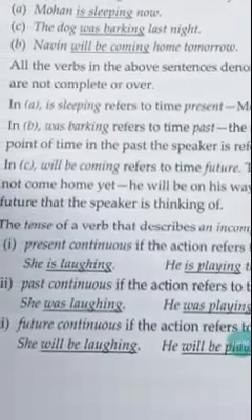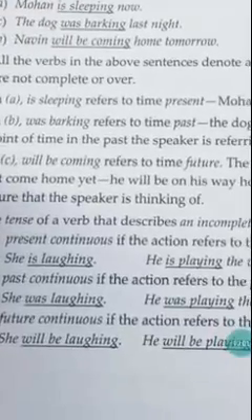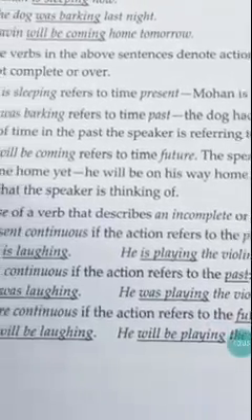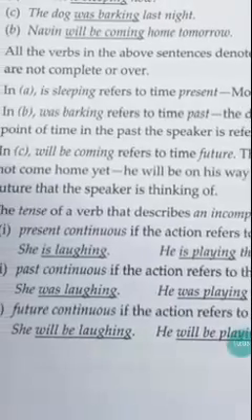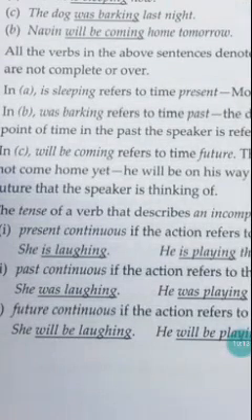Next, future continuous. If the action refers to the future, she will be laughing. He will be playing the violin. If I dress up like a joker, my sister will be laughing. The action was not yet done. You didn't dress up like a joker. You are saying that in future, if I dress up like a joker, my sister will be laughing. The action was not yet done. It is going to happen. Understood? You are expressing your words like it will happen in future.